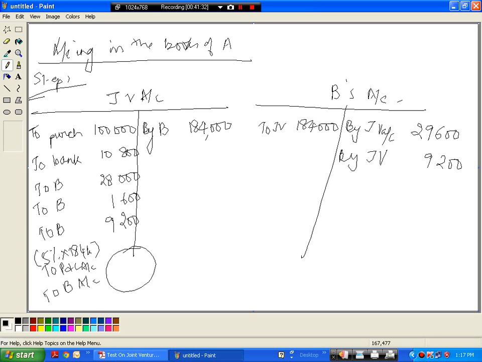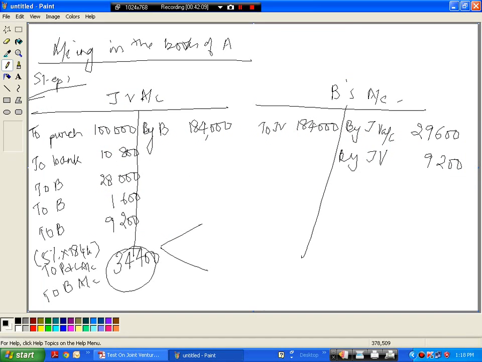Profit will be 1 lakh 84,000 minus 1 lakh minus 10,800 minus 29,600 minus 9,200. 34,400 is the profit. The total profit is 34,400, and that which will be credited to A's P&L account will be their sharing in the ratio 4/5 and 1/5.